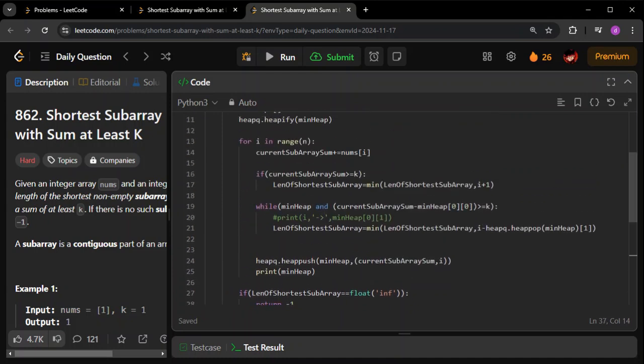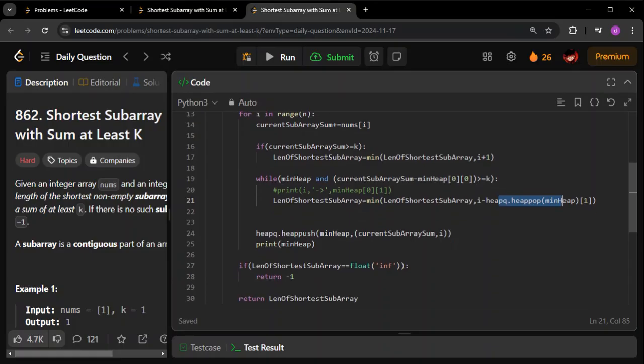We are not leaving it like that. We are popping it out. Whenever this condition is satisfied, we have a possible answer, and we are popping out the smallest element. We are not allowing it to be retained in the heap. Once we pop it out, finally we do a heap push here basically. The current sum is the element being pushed.